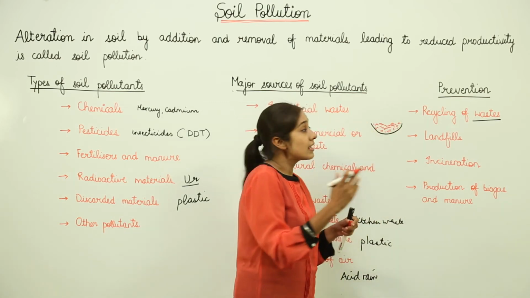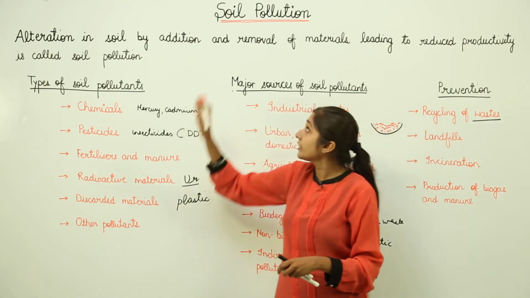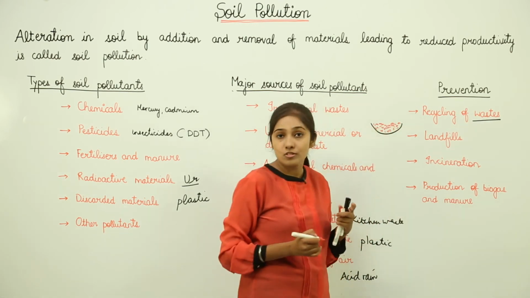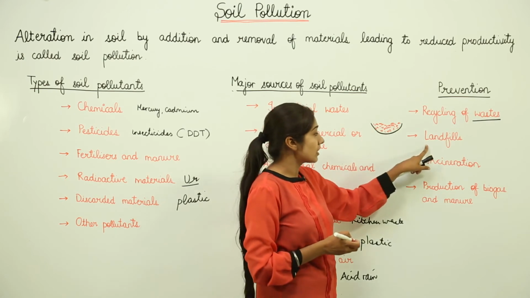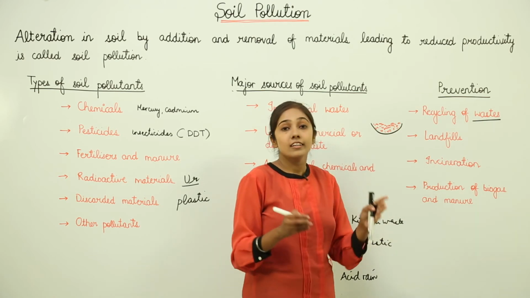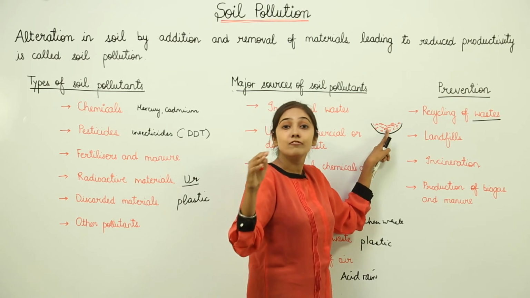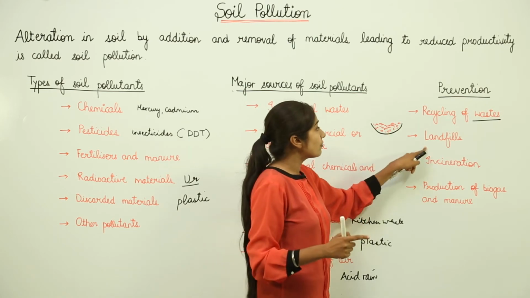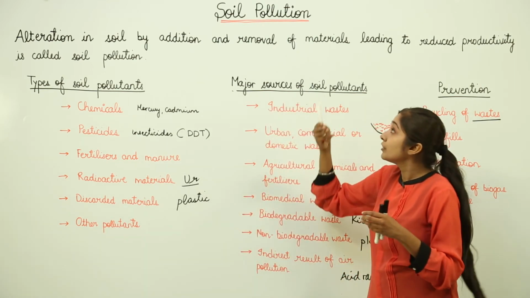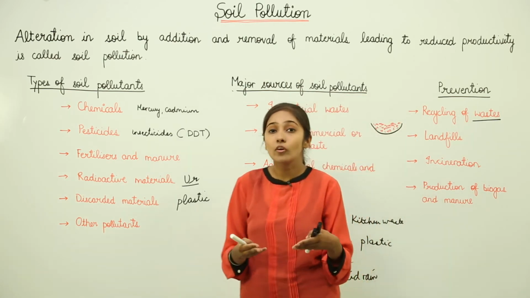The second benefit is that the waste which we would have dumped in the soil and deteriorated its quality actually finds a right place for its disposal. So these are the two benefits of landfills. Landfills are generally done where there are low-lying areas, so that we can dispose of the waste, which helps in the filling of that low-lying area. So landfills also help in the prevention of this waste which would have been dumped in the soil, leading to soil pollution. This is a way by which we can prevent soil pollution.